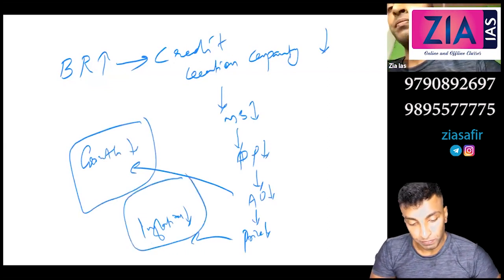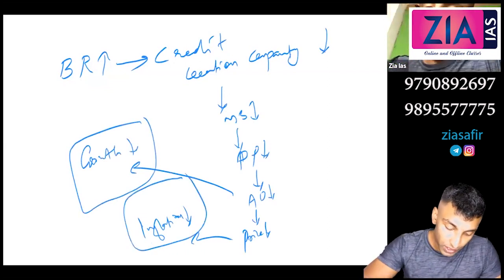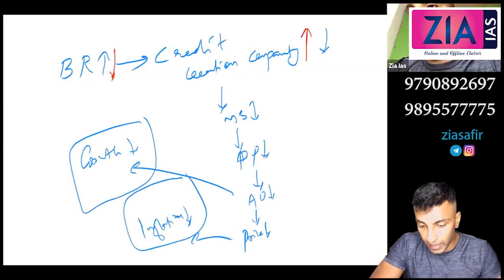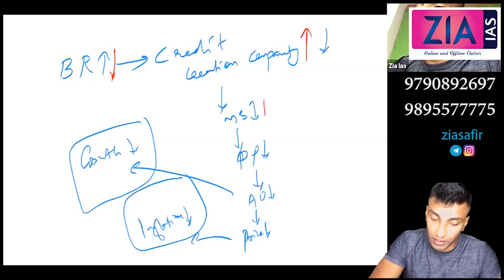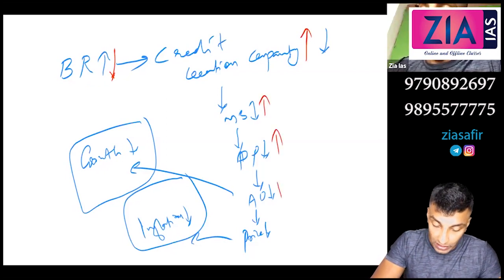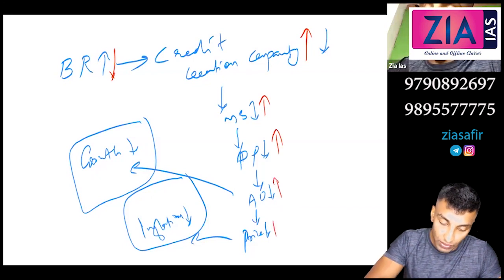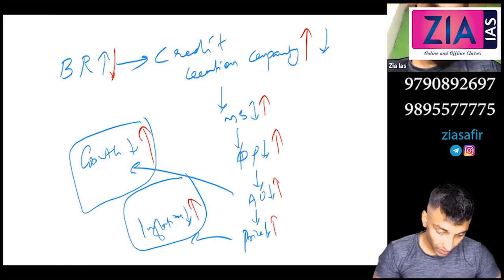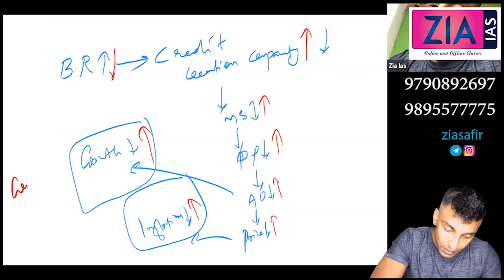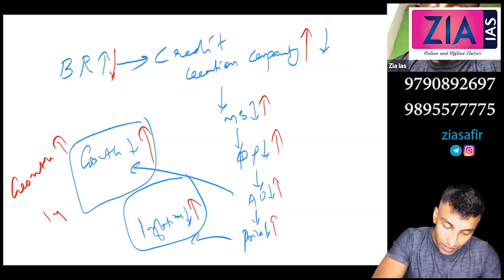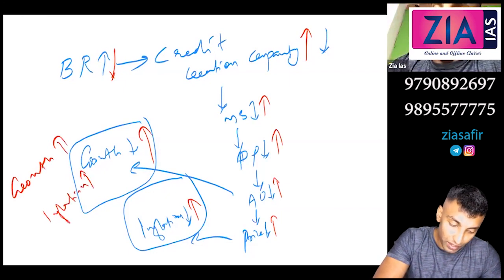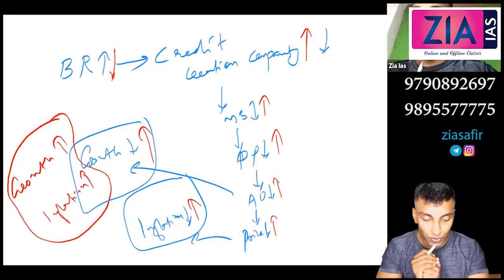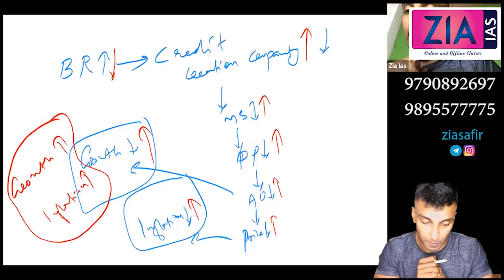Okay, so when you increase, the reverse will happen. If bank rate is decreasing, credit creation capacity will be more because the bank can borrow more and the bank can lend. Money supply will increase, purchasing power will increase, aggregate demand will increase, price will increase, inflation will increase, growth will also increase. So this growth increase is desirable, but inflation increase is not desirable. But when we act with monetary policy, both will happen together. That's the dilemma, the monetary policy dilemma.